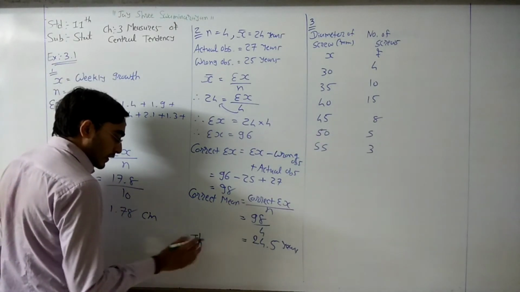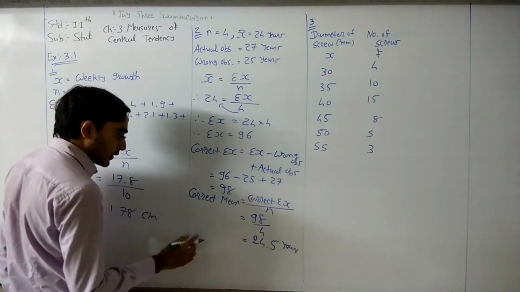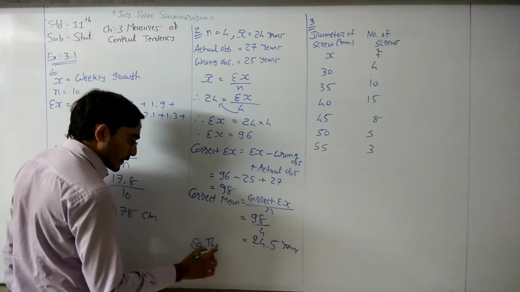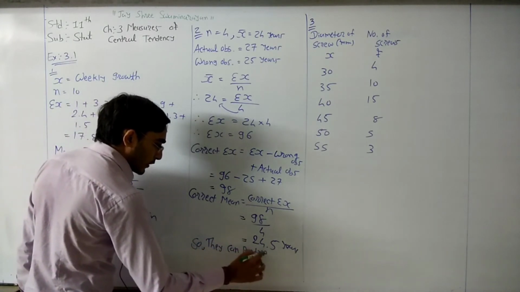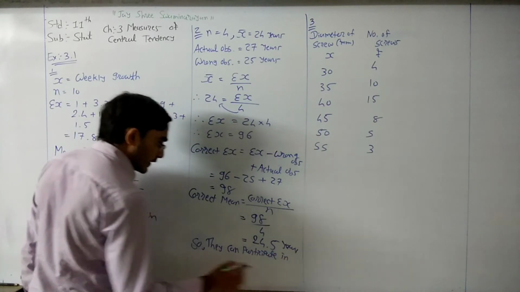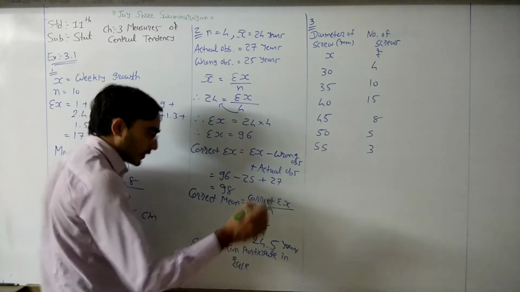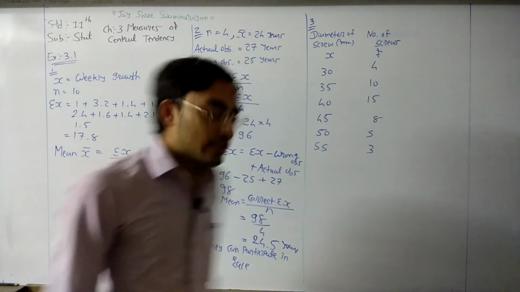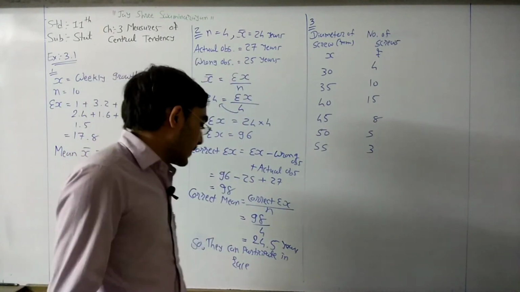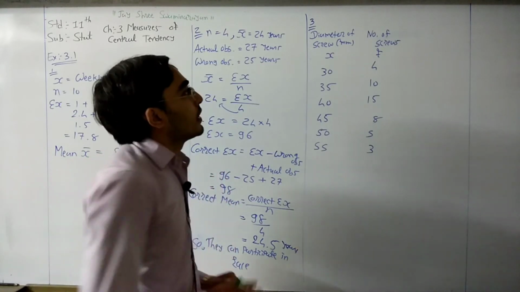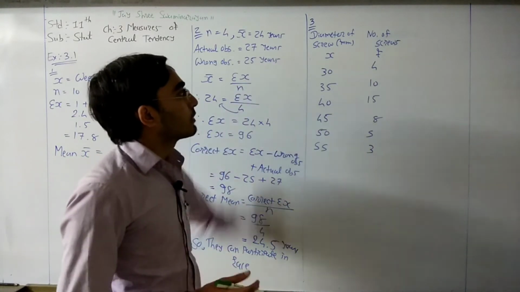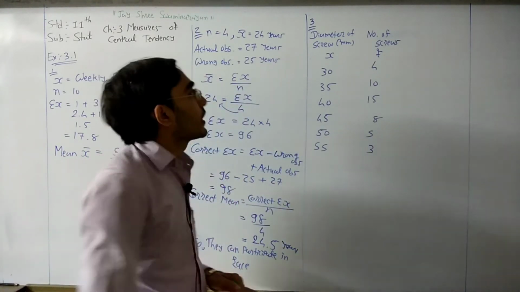So here we can write the answer. So they can participate in the relay race. Okay, so at last we need to write this answer. They can participate in the race. Okay. After that, question number 3.